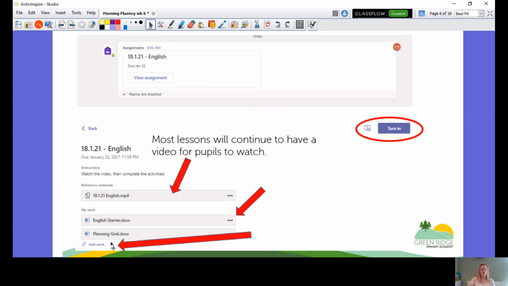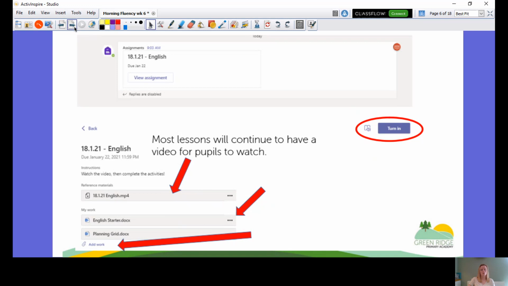Okay, and then if you don't have the ability to edit on screen, that's fine, or it's an activity where we've asked you to draw something and you've just done it on a piece of paper at home, that's fine. Like the way you attach attachments to the emails, you do that by clicking add work and you just attach it in there. Okay, once you've finished on all of these things on these links, you must click turn it in. Okay, that way we know you have done the work and you have completed it. That is essentially sending us an email to let us know that we need to look at it.